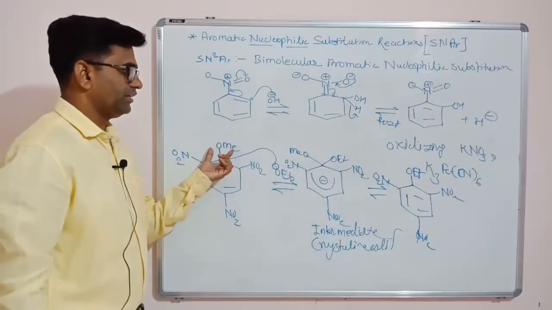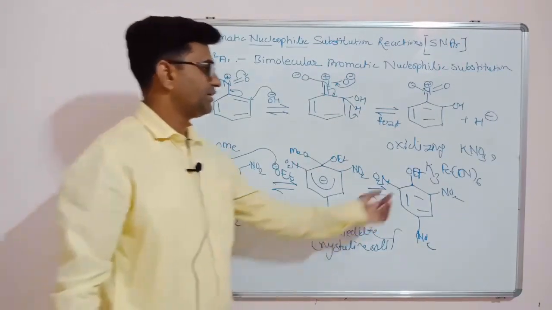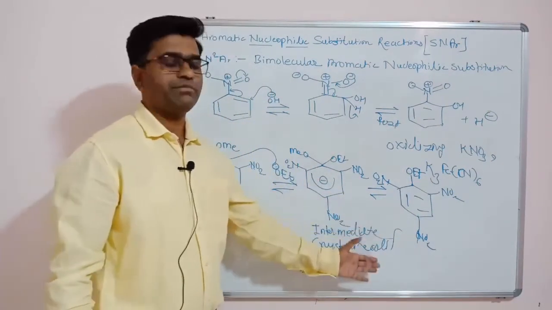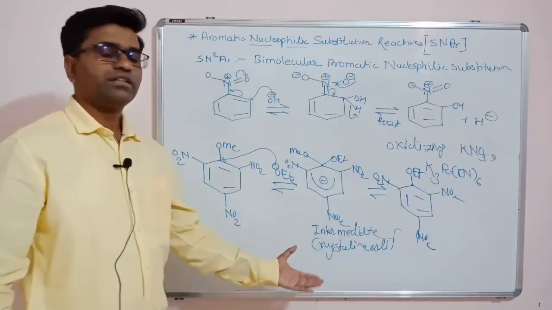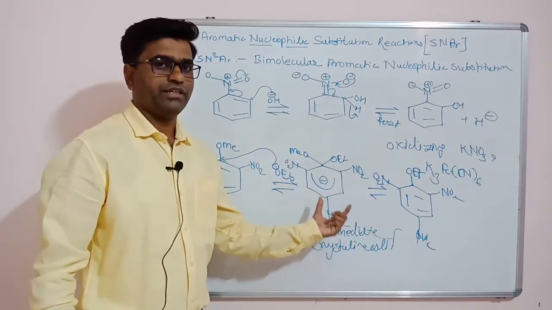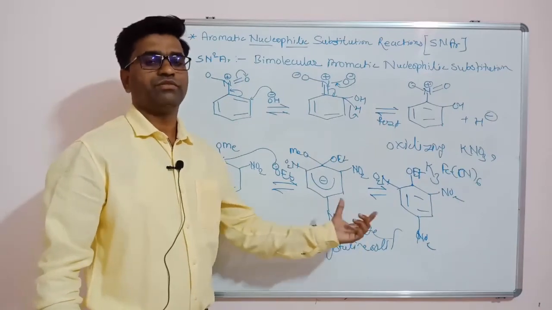So O-methyl, that is methyl ether, is replaced by ethyl ether. That is the proof. This intermediate can be obtained as a solid crystalline form, and that is a proof that this intermediate is formed within the reaction.